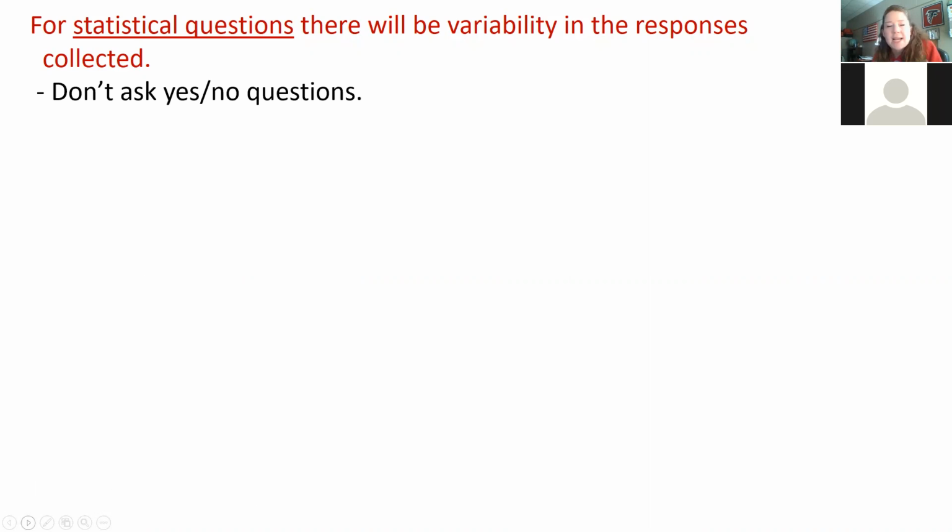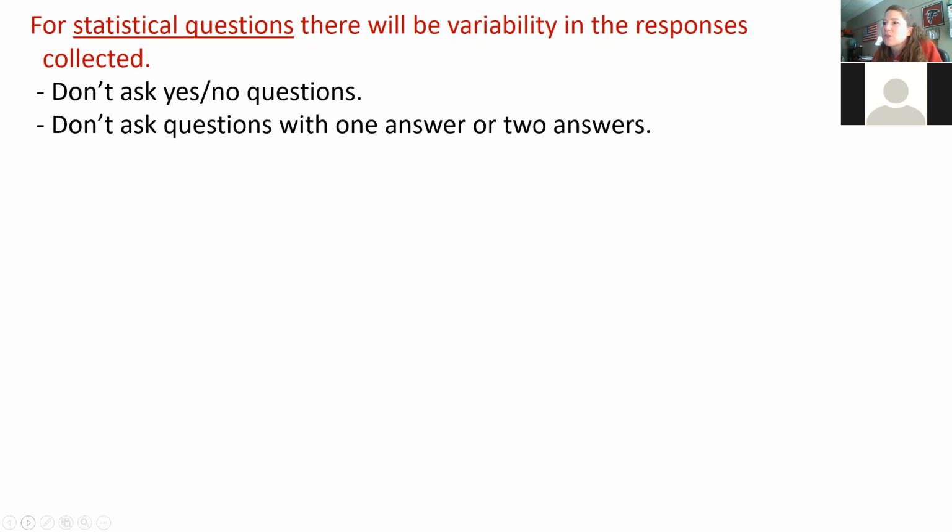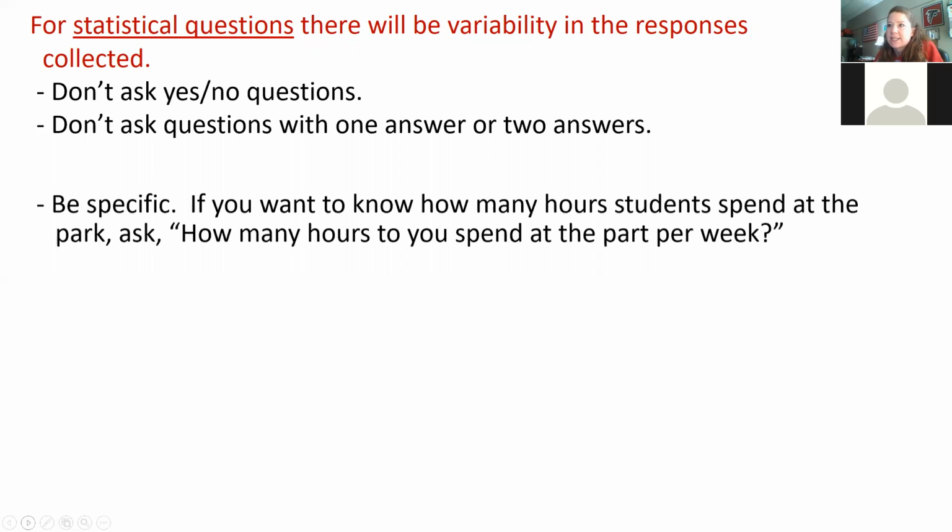So like I said, don't ask a yes or no question, because if I ask you a yes or no question, there's only one of two things you can say, right? Don't ask questions with one answer or even maybe only two answers. So for example, if I was going to say, who in this class completes the most work? Well, if we look at the grades, there's probably only one answer, right? There wouldn't be multiple answers to that question. So that would not be a good question to ask as well.